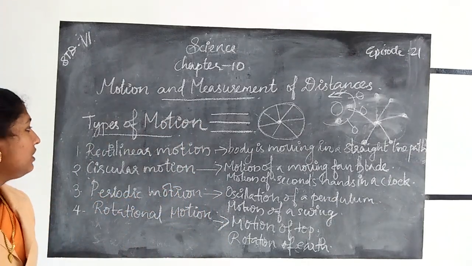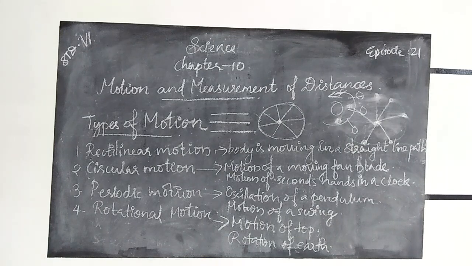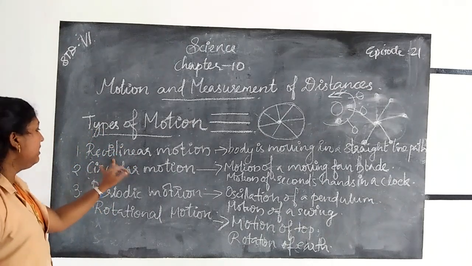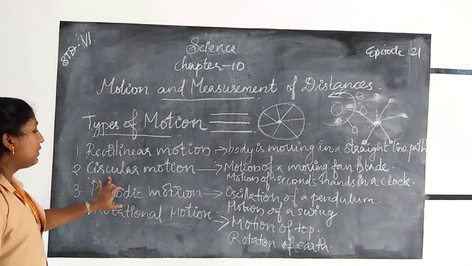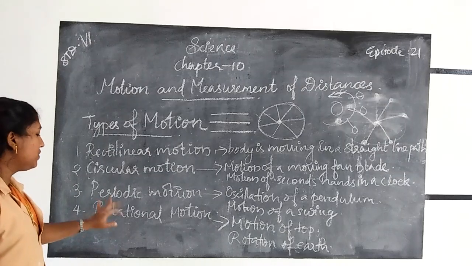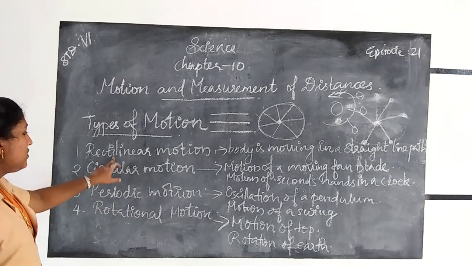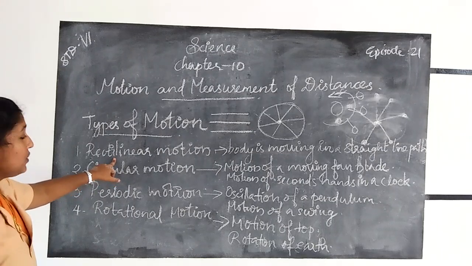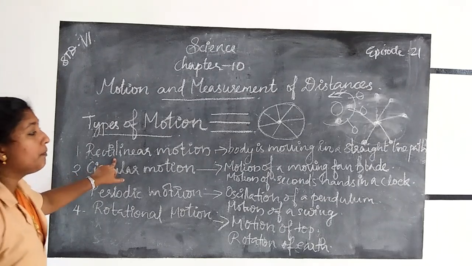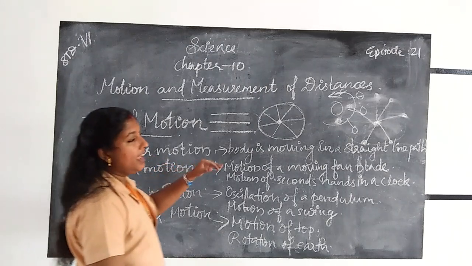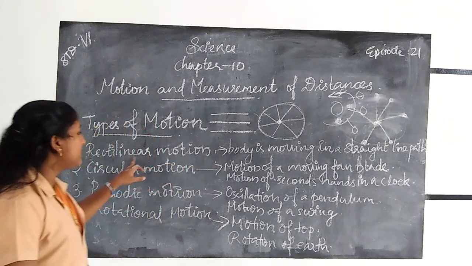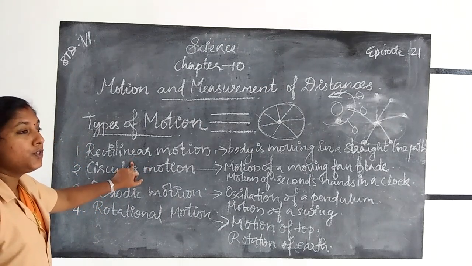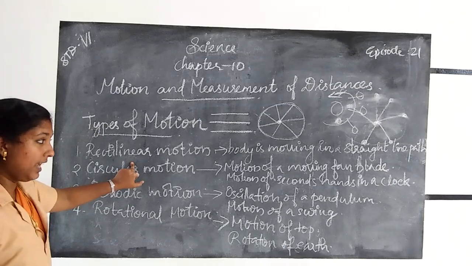Have you understood about the types of motion? Once again, types of motion. There are different types of motions: rectilinear motion, circular motion, periodic motion, rotational motion. First one, rectilinear motion. When a body is moving in a straight line path, its motion is called rectilinear motion. Example: motion of a car along a straight road.